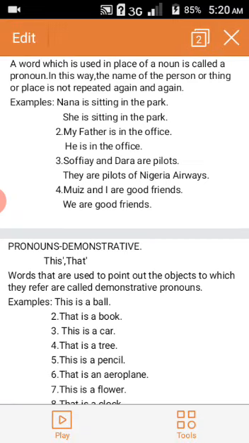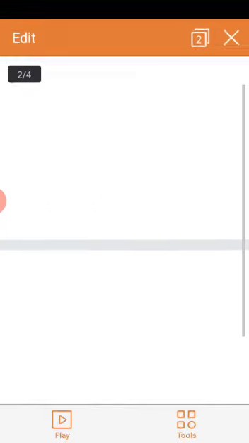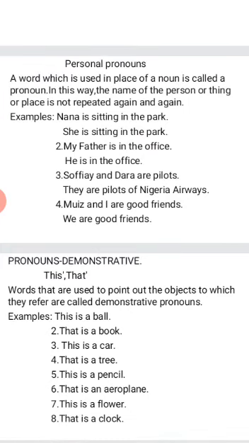Example 1. Nana is sitting in the park. Nana is a noun. We have mentioned Nana, but we want to use a pronoun. We don't want to be repeating Nana again. Because we know Nana is a girl, we will not mention Nana again. We will now say, she is sitting in the park.